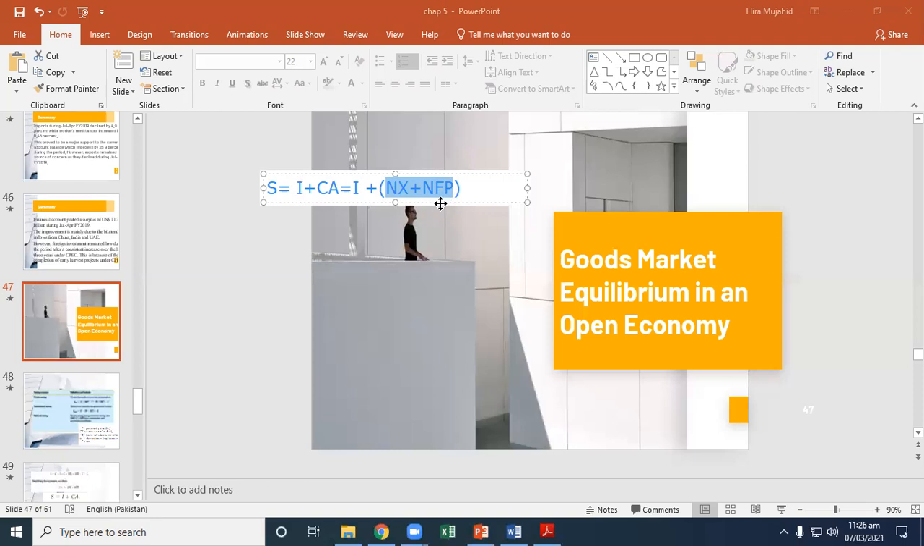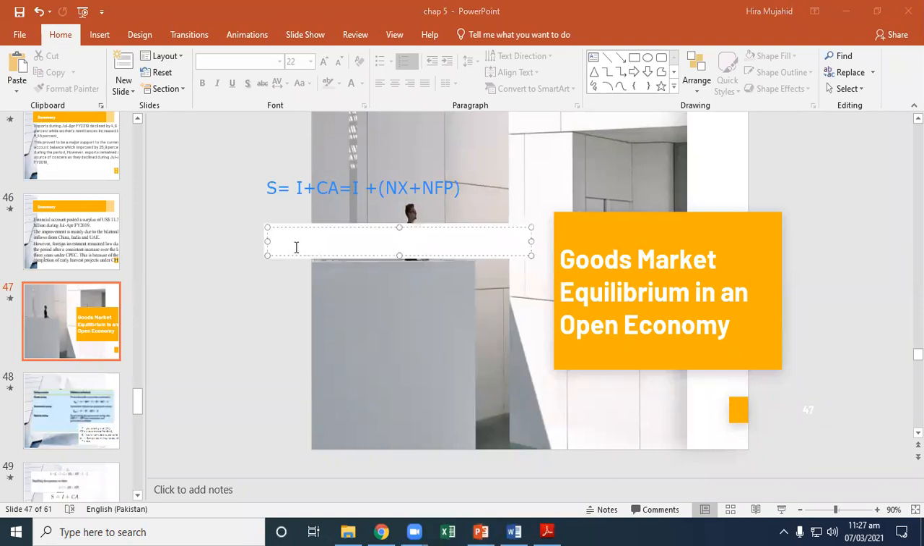This is an identity. It must always hold. For the economy to be in goods market equilibrium, actual national saving and national investment must equal their desired levels. If you put the desired sign, D superscript, you can write this equation in the form of desired saving and desired investment.